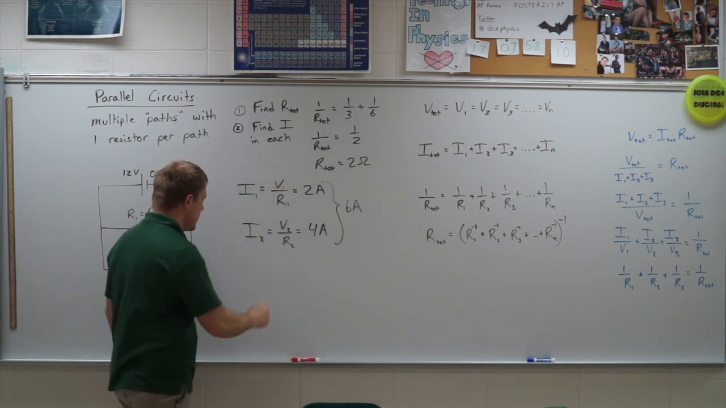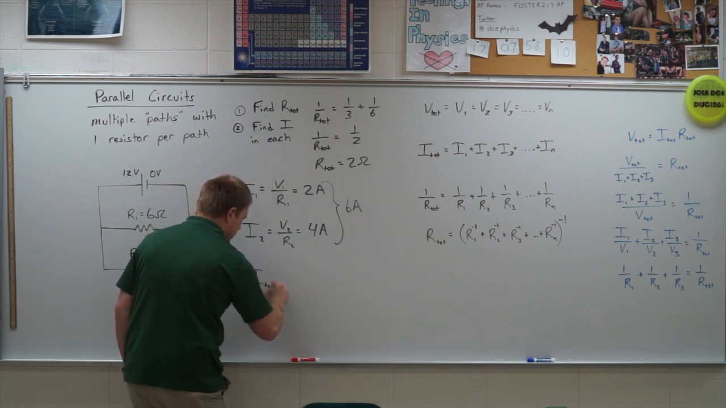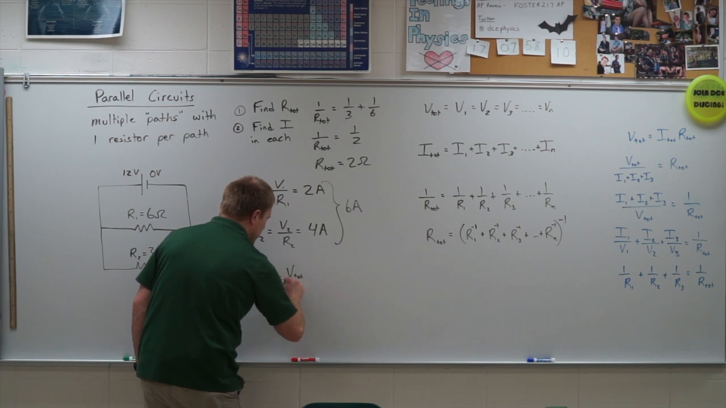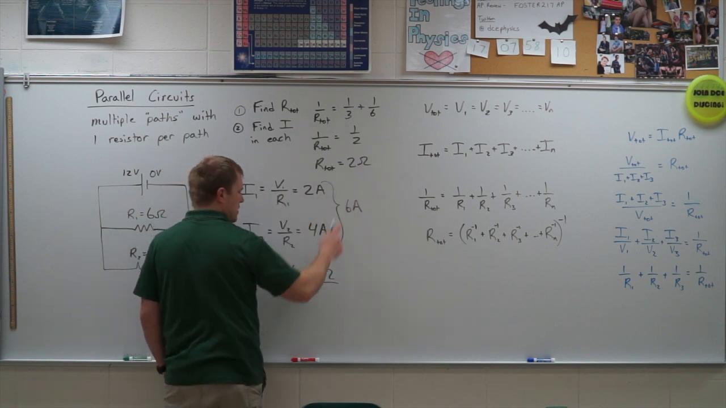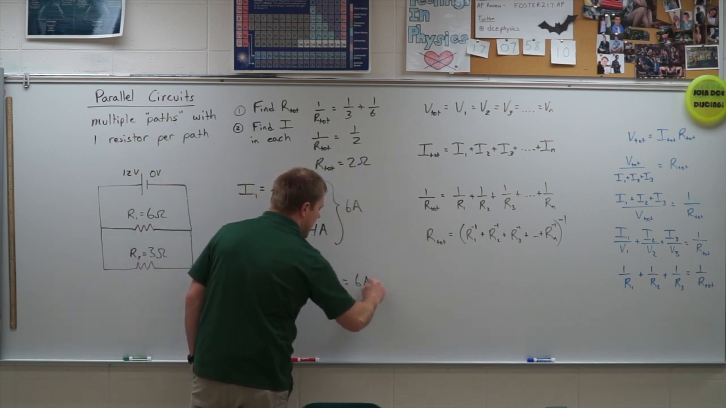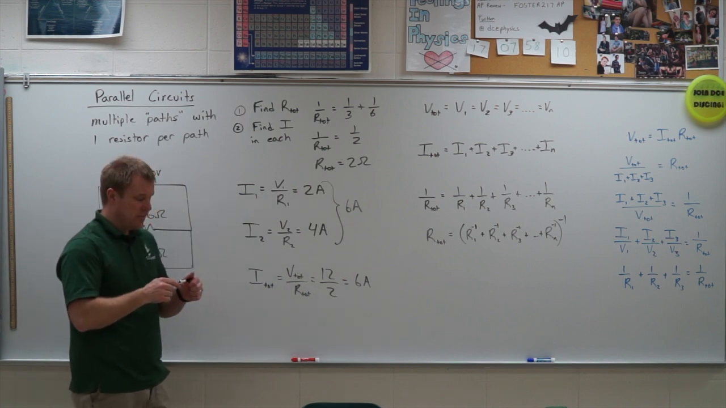Is that what I get when I do I total is equal to V total divided by R total? The total voltage was 12 divided by the total resistance of 2, which gives me 6 amps. Yes, it works out. All right.